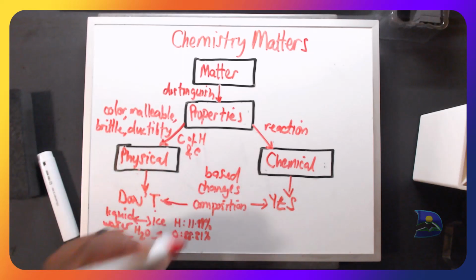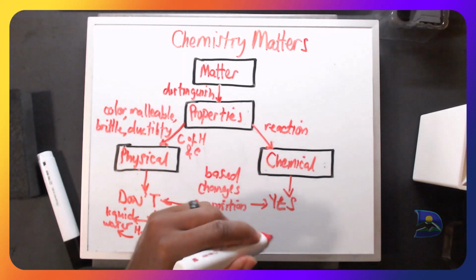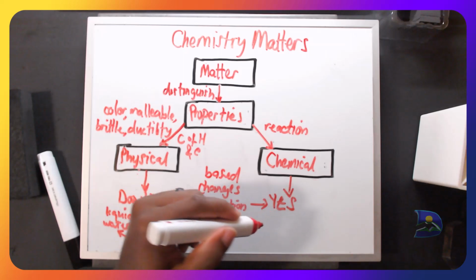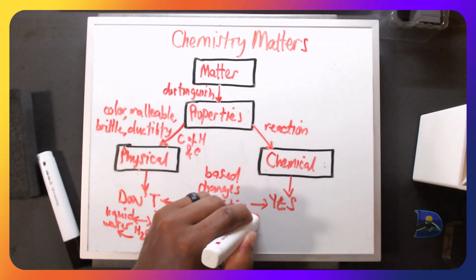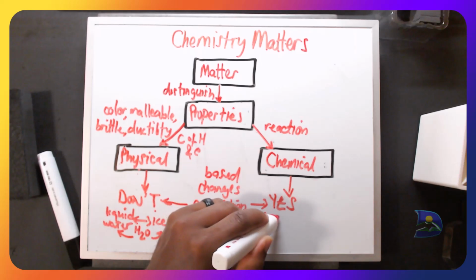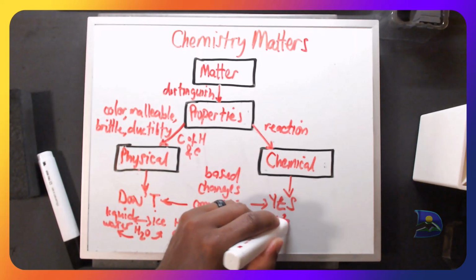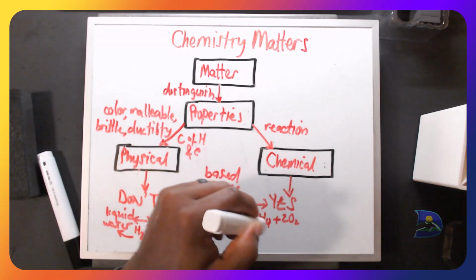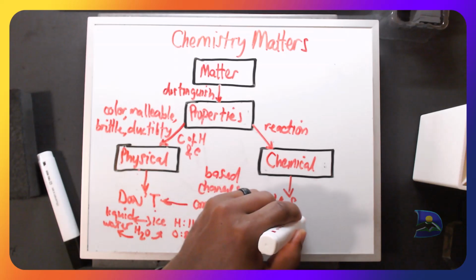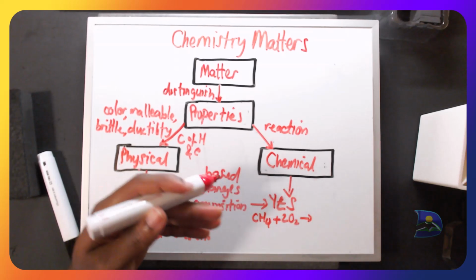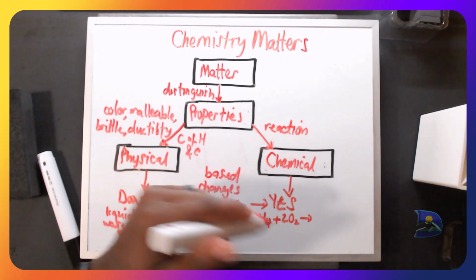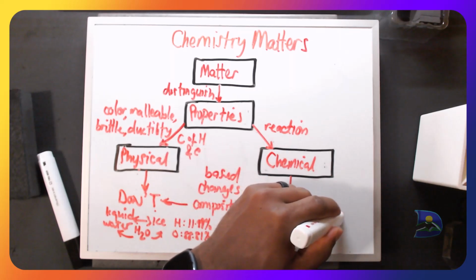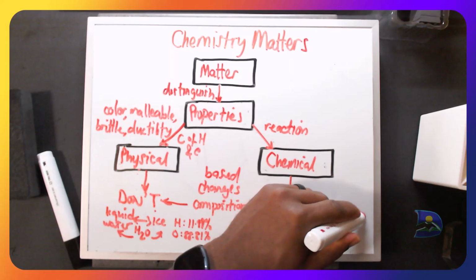However, when it comes to the chemical form, an example which states that yes, the composition changes, is CH4 reacting with 2 molecules of oxygen. This process, known as a combustion reaction, leads to the formation of a new composition: carbon dioxide and 2 molecules of water.